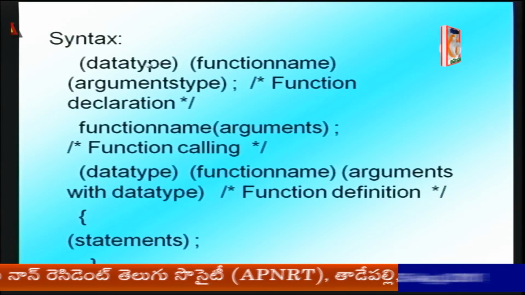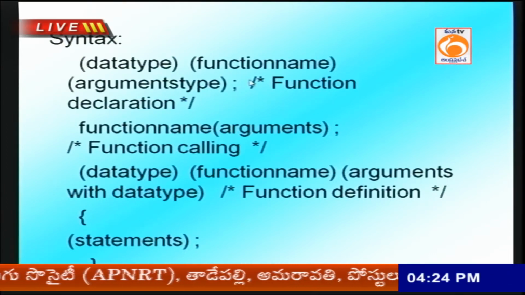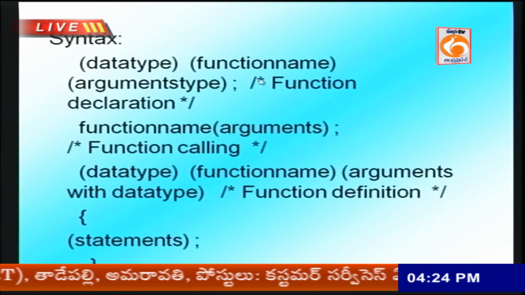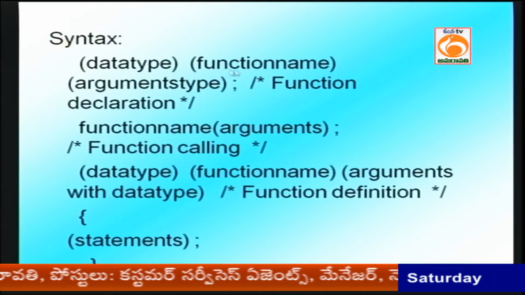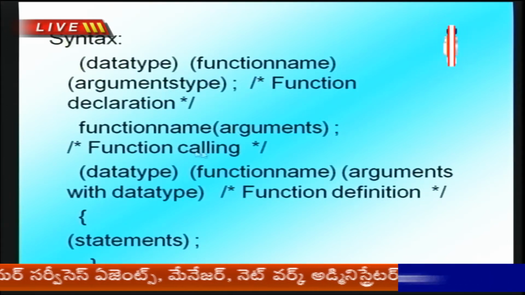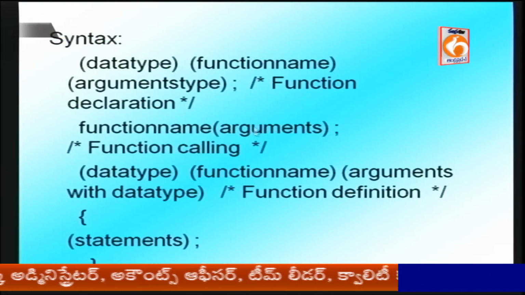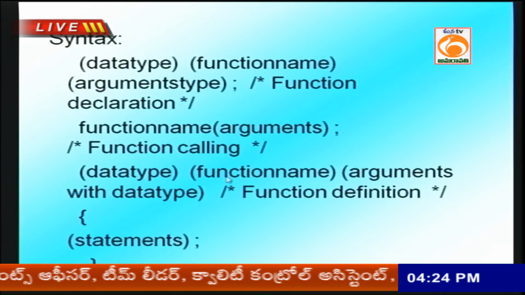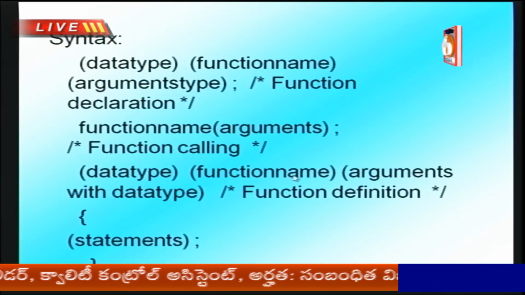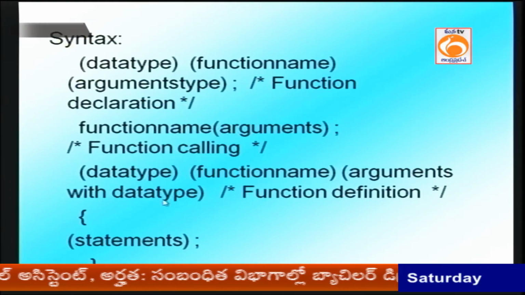Finally, what are the steps involved here? Function declaration, declaring the function with your function name and argument types. Function calling, the name of the function and passing the arguments. And the third step is the function name, arguments with data types.